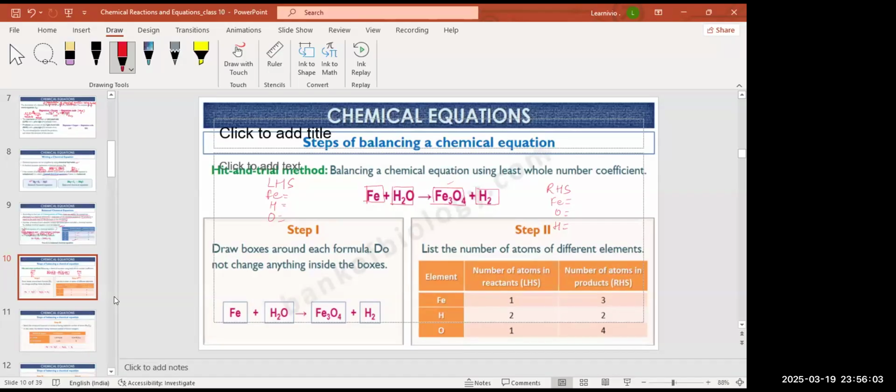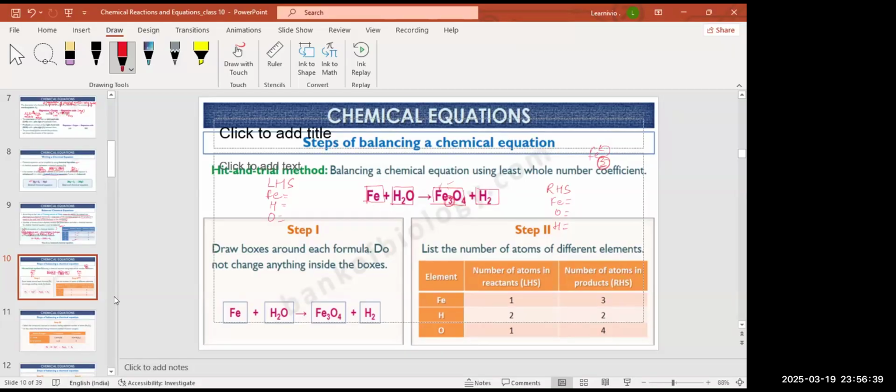3Fe plus 4H2O gives Fe3O4 plus 4H2. So tell me, this subscript is only for iron. It shows the number of iron only. Fe3 is a subscript, so this only shows the number of iron, not the number of oxygen.